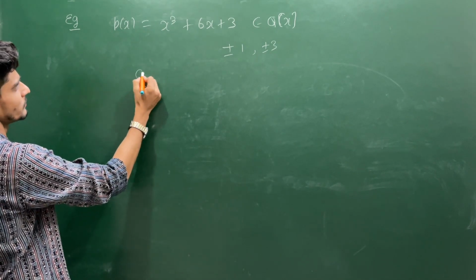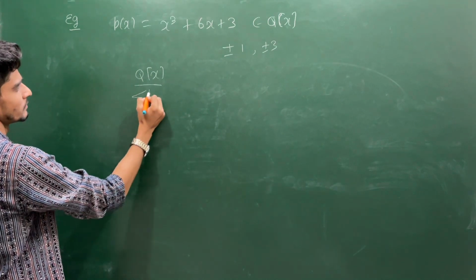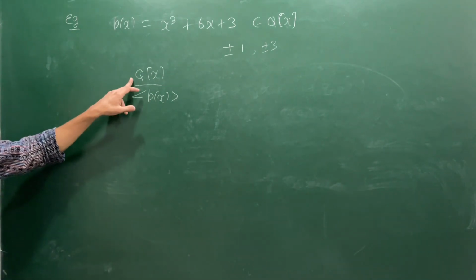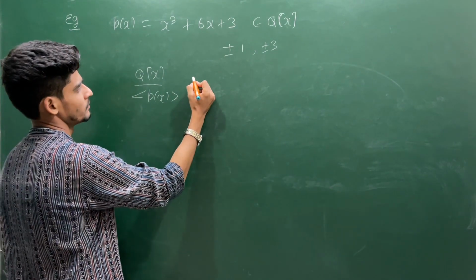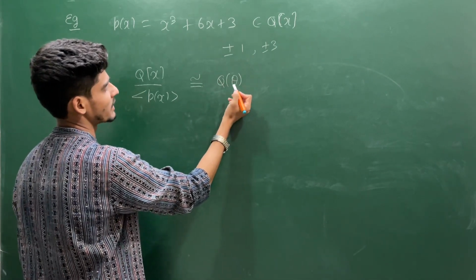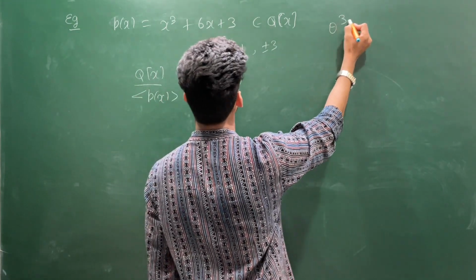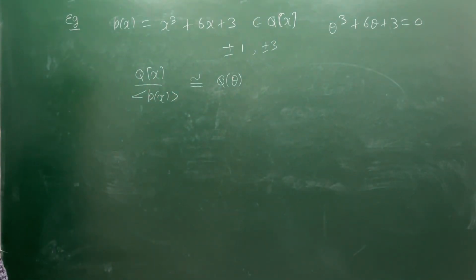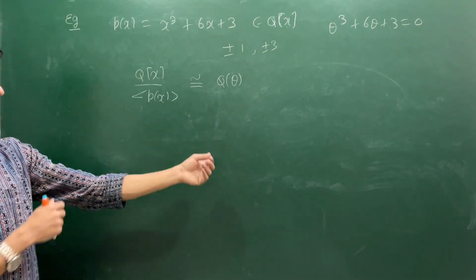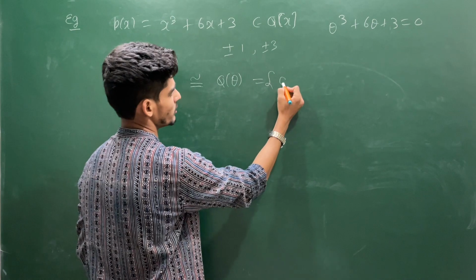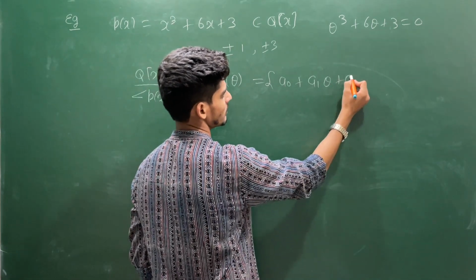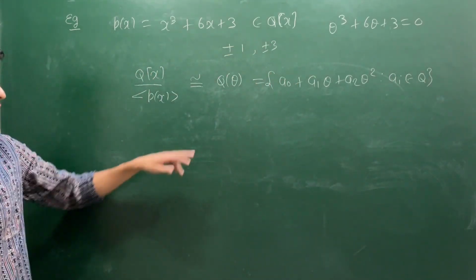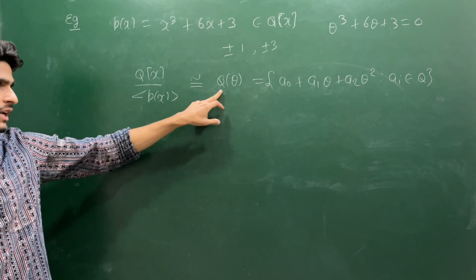Now once you have this, you can write this. This is again a field which is an extension of Q, or an extension which contains a copy of Q. This is isomorphic to Q adjoin theta, where theta is a root of this polynomial. That is clear, because we have already proven that in the last lecture. And what is the definition of this? You take a0 plus a1 theta plus a2 theta square, where each ai comes from the rationals. So this is the definition of Q adjoin theta, the smallest field containing Q and theta.